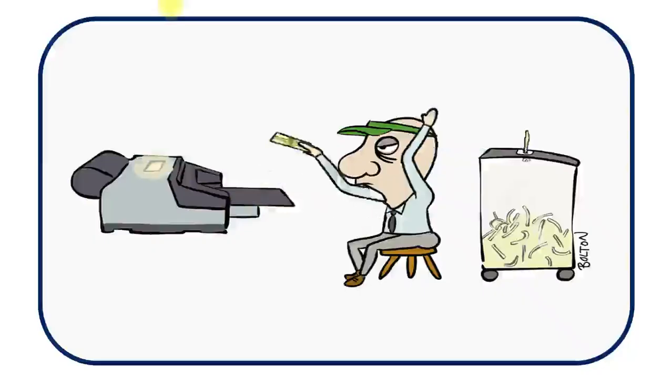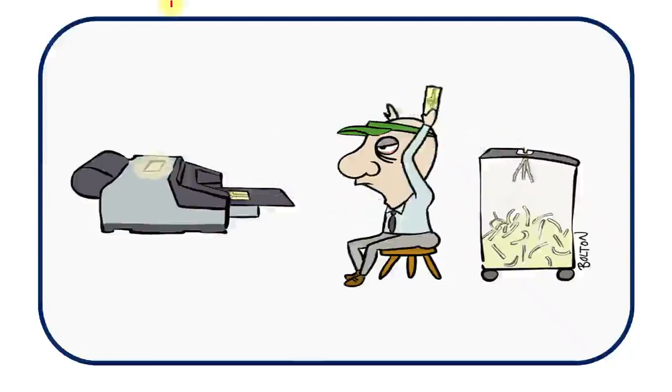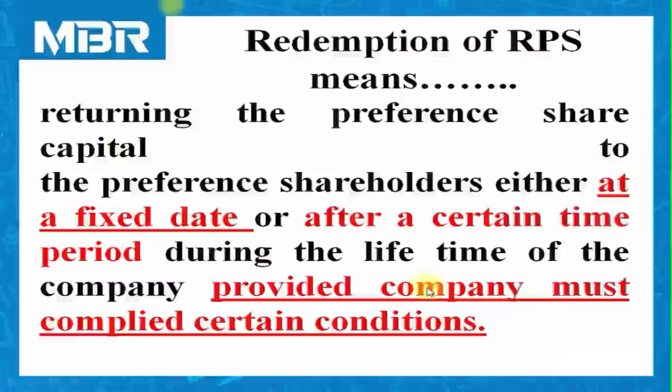Let us understand the meaning of redemption of preference shares. Redemption of RPS means returning the preference share capital to the preference shareholders either at a fixed date or after a certain time period during the lifetime of the company, provided the company must comply with certain conditions.